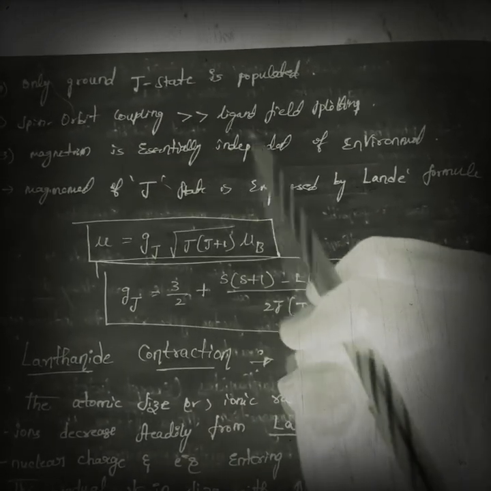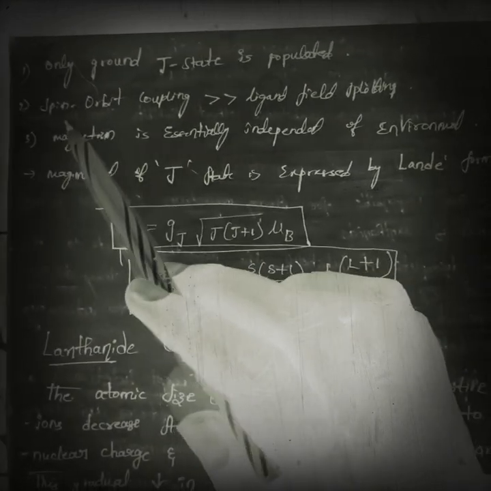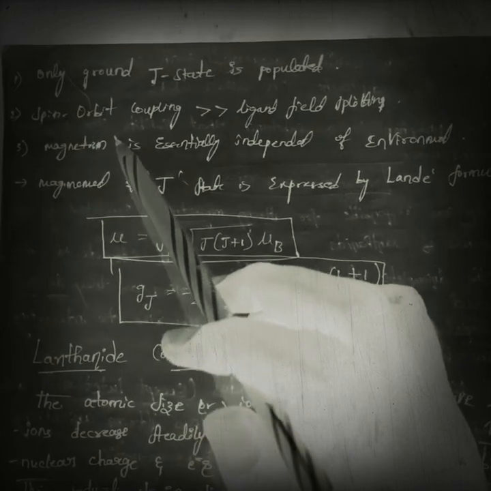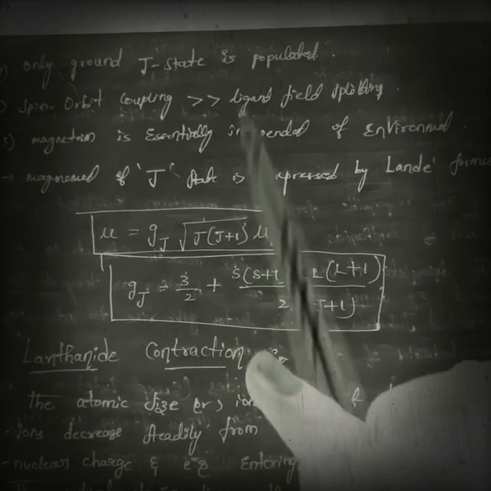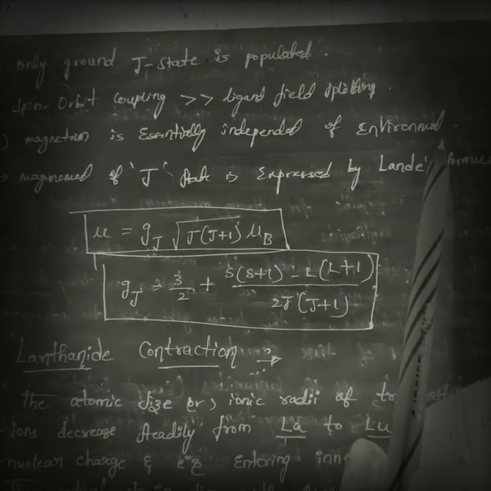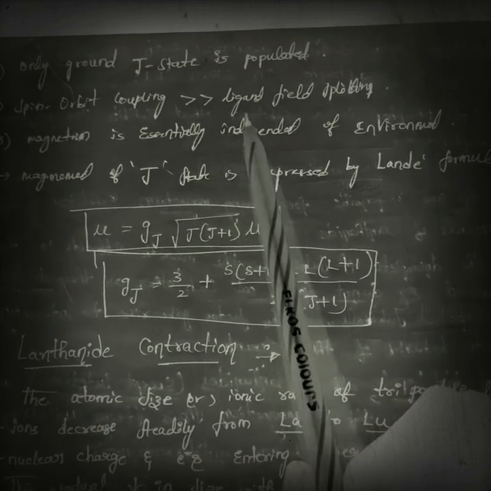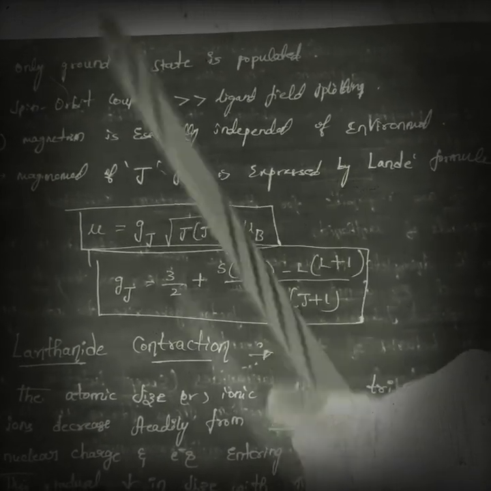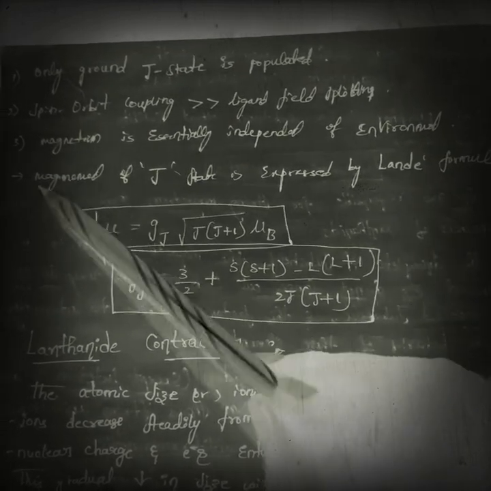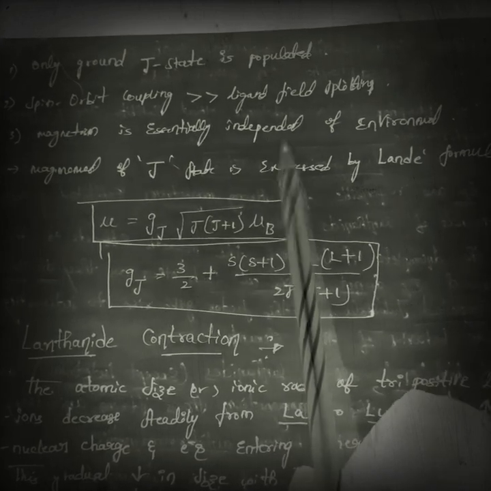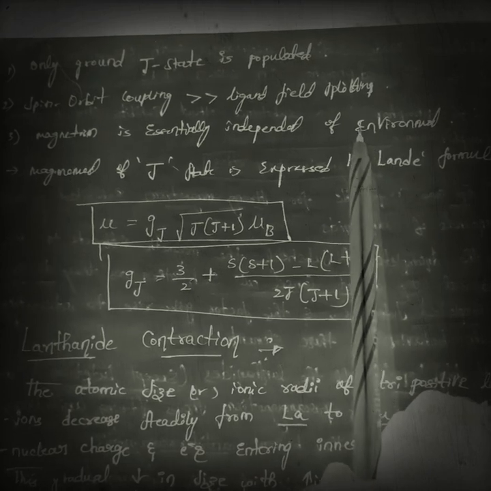Already we discussed that spin orbit coupling is present in lanthanoids, so the stability of spin orbit coupling is more when compared to ligand field splitting. Next, magnetism is essentially independent of environment. Environment means surrounding atoms or molecules.